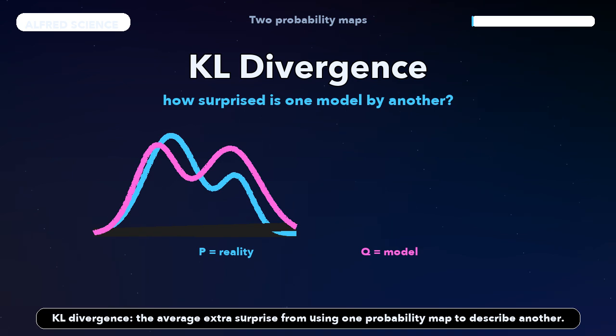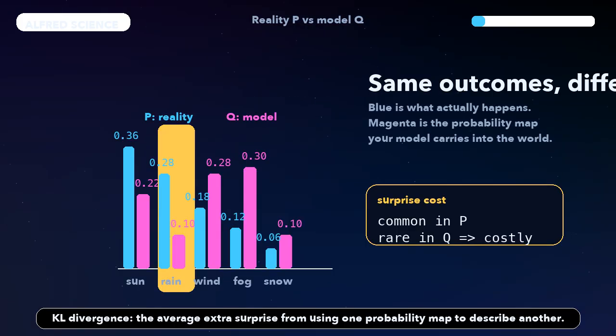Imagine two probability maps of the same world. The blue map, P, is what actually happens. The magenta map, Q, is what your model believes will happen. KL divergence asks a sharp question: if reality follows P, how much extra surprise do we pay for using the model Q? Here is the key formula.